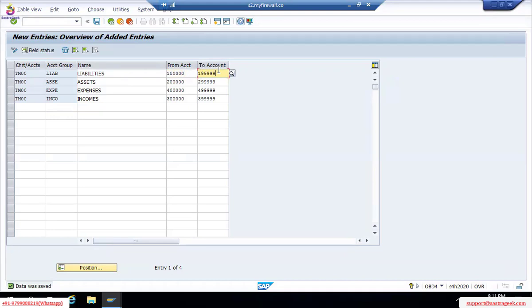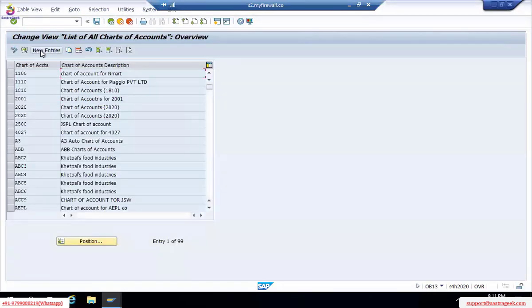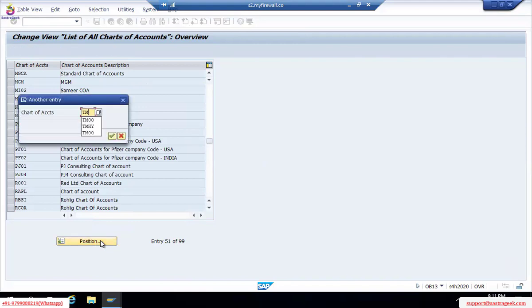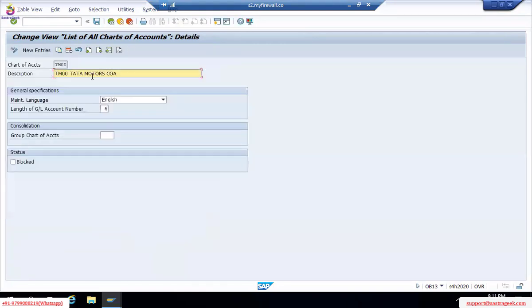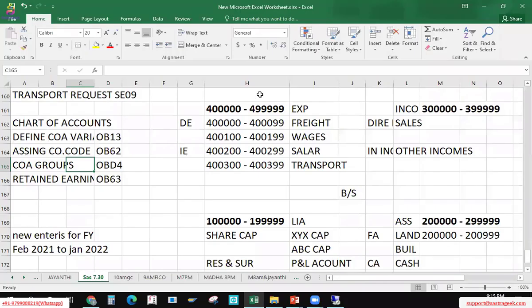Is this length the same in ECC? It's because in our previous step we selected 6 digits. It's the same length, 0 to 10 digits in ECC also. Here I'm taking 6 because in TM00, in that particular chart of accounts, we are taking 6 digits. Because of that, it's allowing us 6 digits. But as I said, we can go for 0 to 10. You can use this number also.